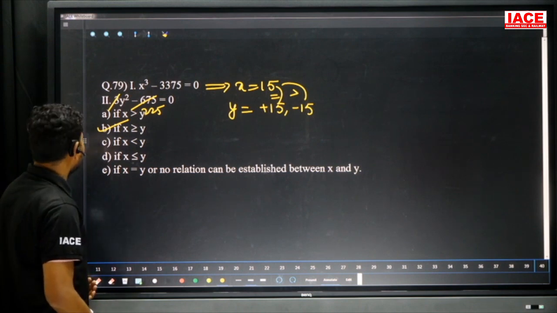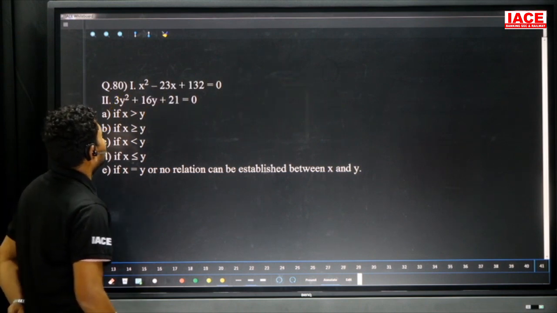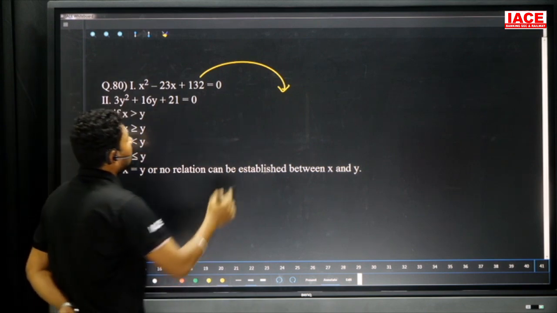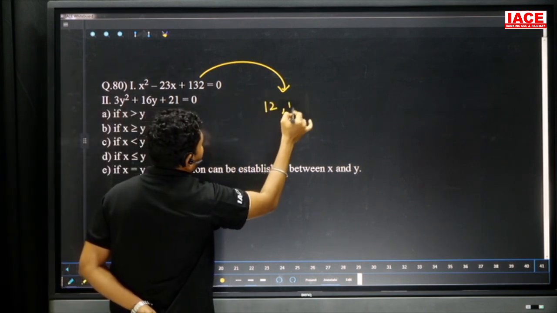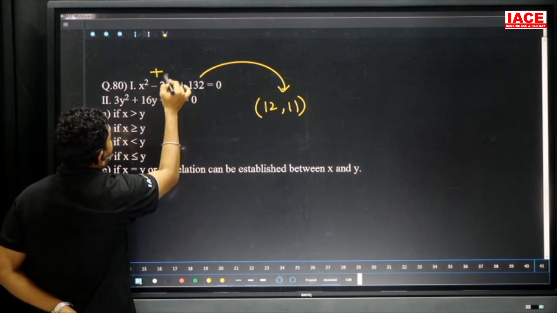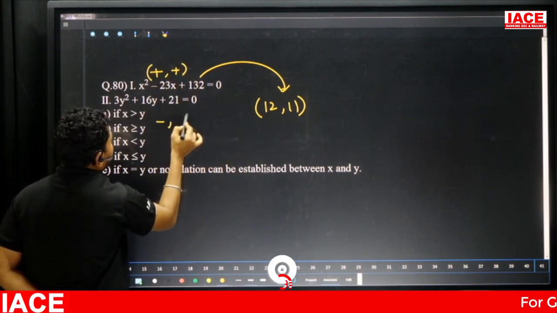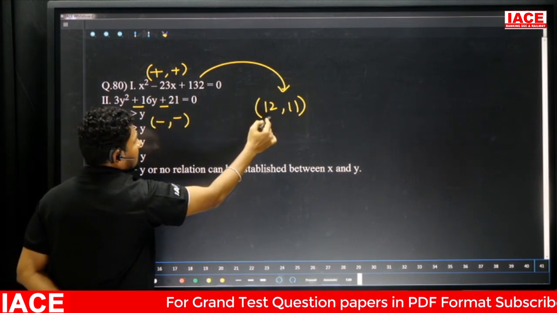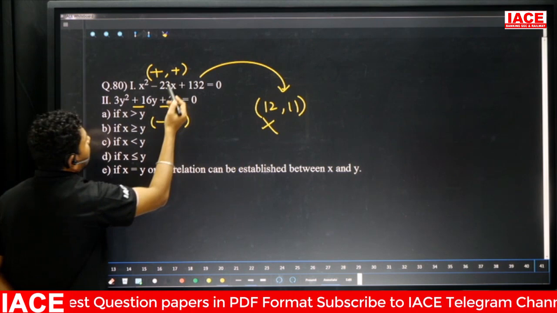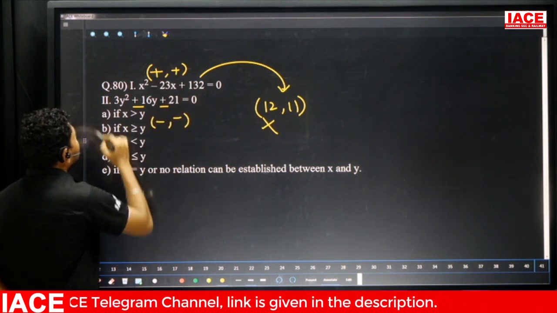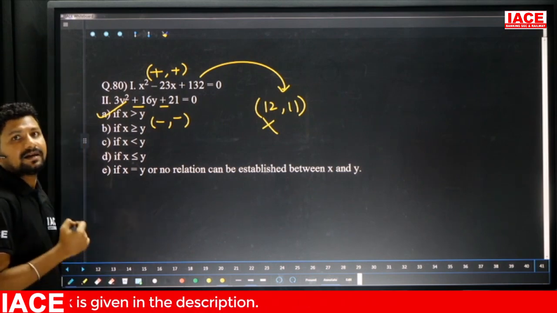Then coming to the next. Here x square minus 23x plus 132 is equal to 0. 12 plus 11, 23. 12 11s are 132. That means we can write 12 comma 11. And you can observe here minus plus is always giving plus plus. Without knowing the factors also you can easily calculate. Plus plus is giving always minus minus. So no need to go for the factors. Directly you can go for the relation of the signs. Plus plus and minus minus. Plus plus value is always bigger. Then our relation is what? X greater than y.